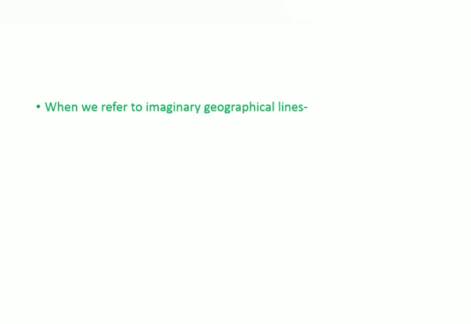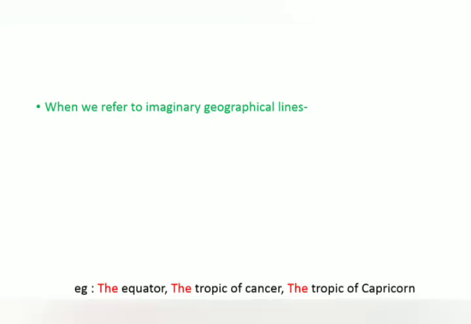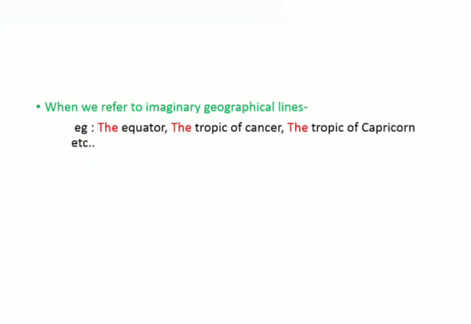The next use of article the is when we refer to imaginary geographical lines. Whatever imaginary geographical lines are there, before them we have to use the article. For example, the equator. So here we have to say the equator, the Tropic of Cancer, the Tropic of Capricorn, etc.